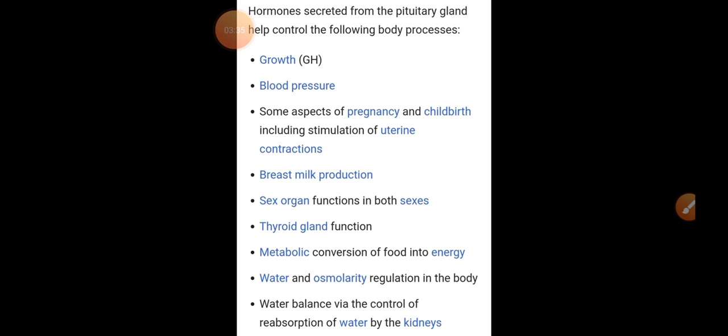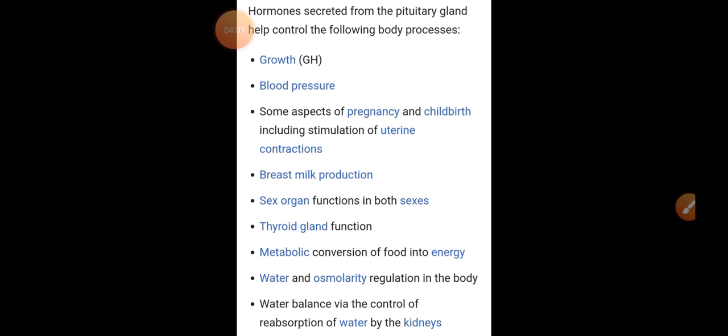Second is blood pressure. There are certain hormones which are released which maintain our blood pressure. So these are the functions, or we can say how these hormones are helping in controlling our body processes. Some aspects of pregnancy and childbirth, including stimulation of uterine contraction.